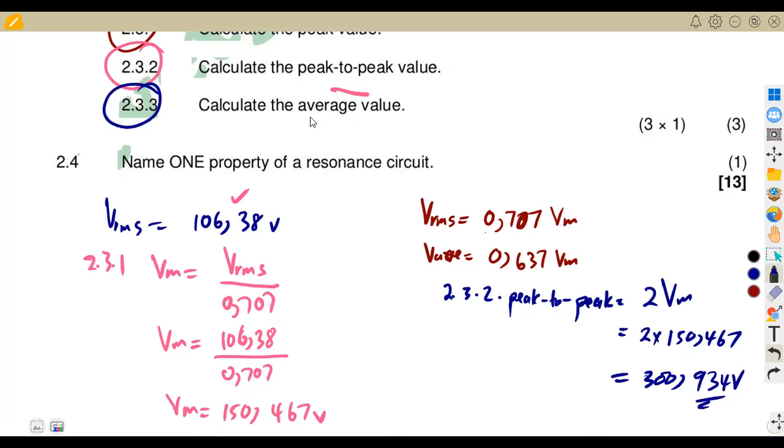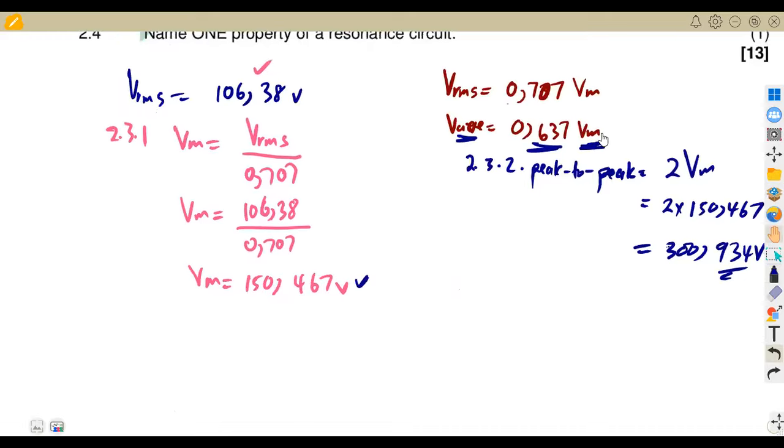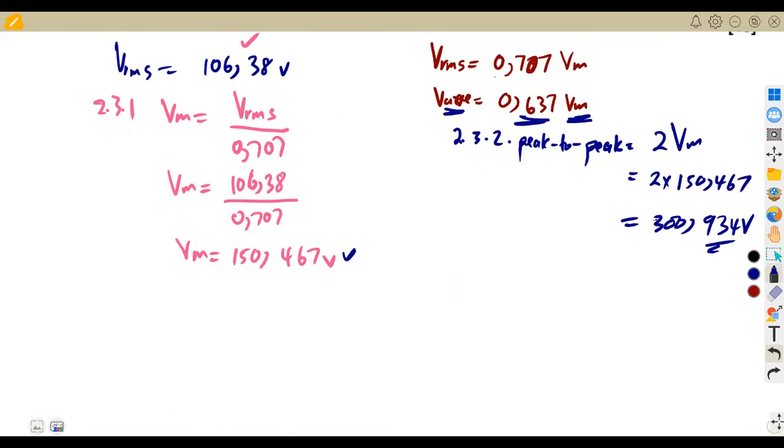Then the other part was to calculate the average value. Since we now have Vm, which is the maximum value, you can calculate our average value from the formula. Remember, this formula we are given in our formula sheet. The average value is given as 0.637 times the maximum value.